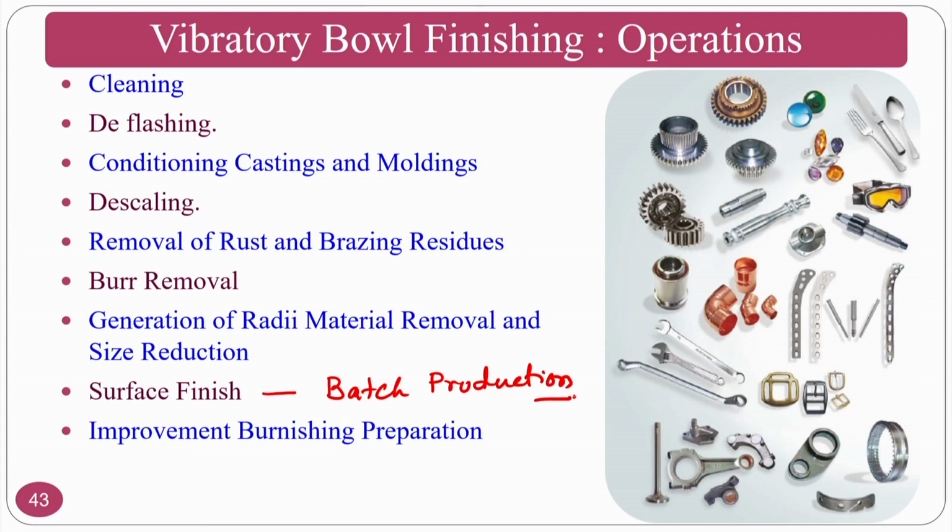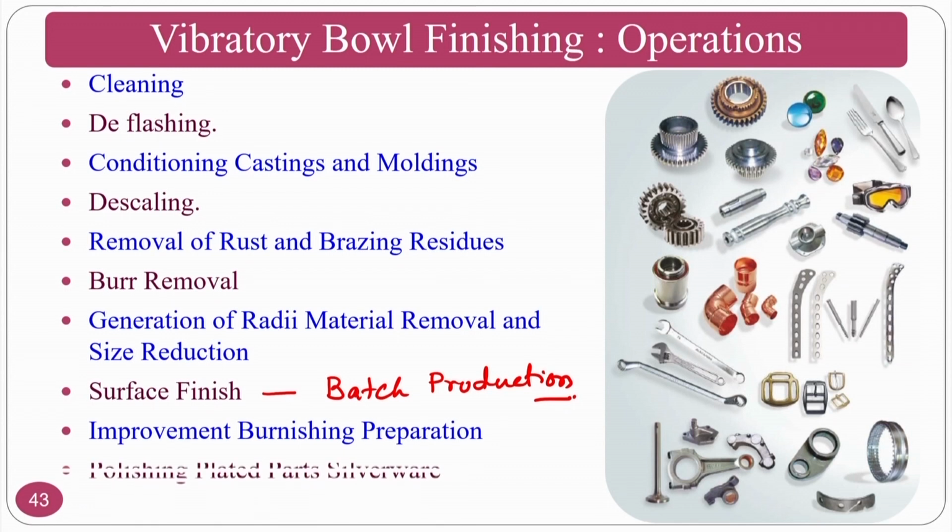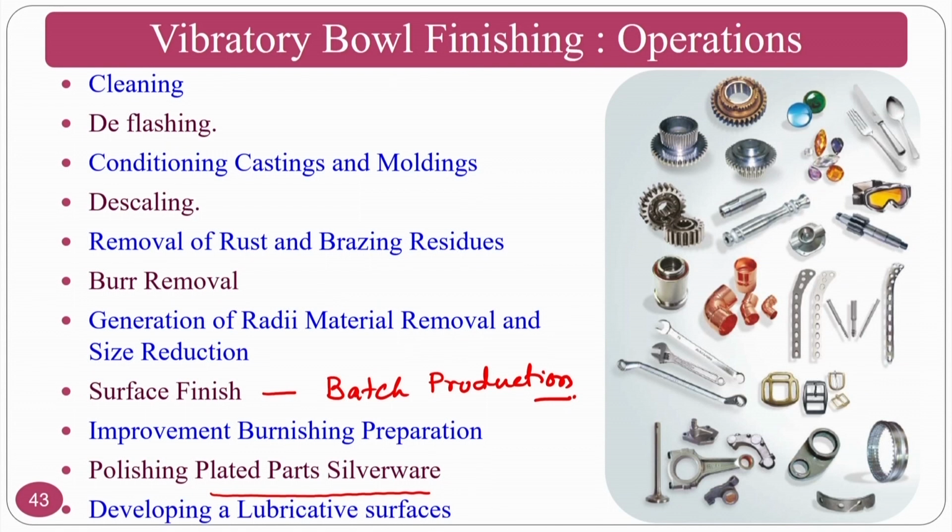And improvement of burnishing preparation, that means if I want to do some burnishing operation, you can do the pre-burnishing operation using vibratory bowl finishing, so that the burnishing operation will be very easy whenever you want to do it later. And polishing of plated parts and silverware you can use. At the same time, developing lubricative surfaces like honing. If you see the lubricating surface, crosshatch patterns are generated here, and you can also generate this type of surface.